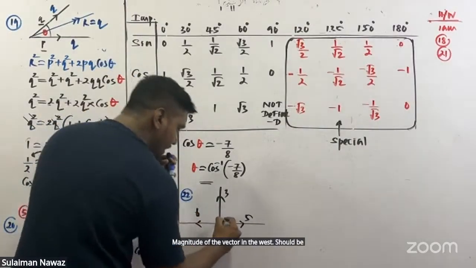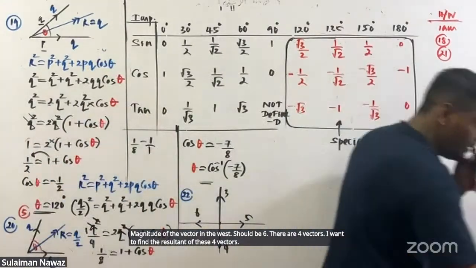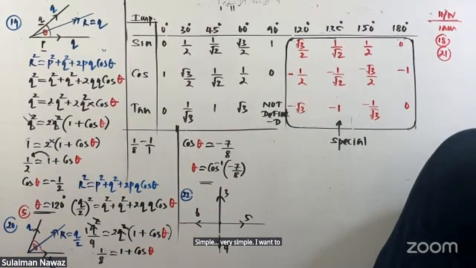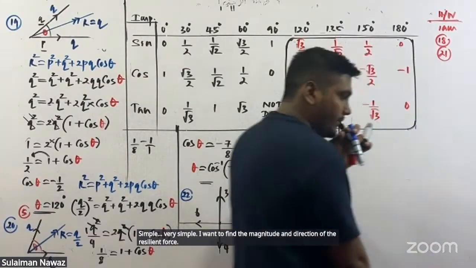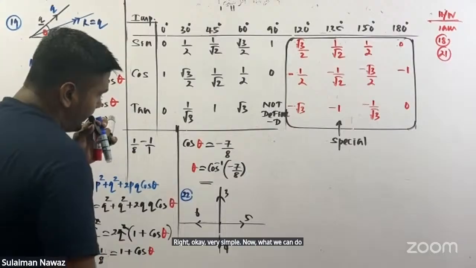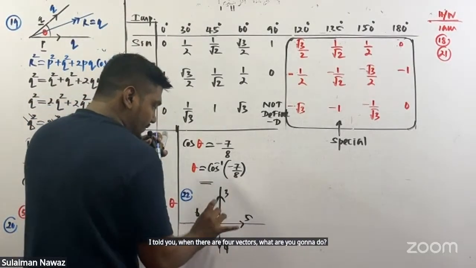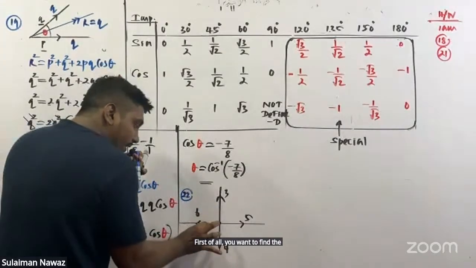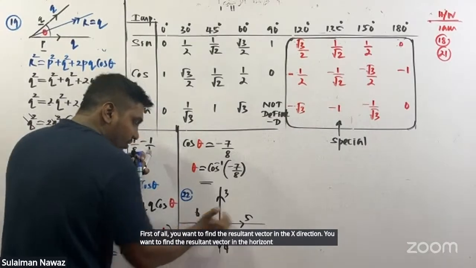There are 4 vectors. I want to find the resultant of these 4 vectors. Very simple. I want to find the magnitude and direction of the resultant force. When there are 4 vectors, first of all you want to find the resultant vector in the x direction, in the horizontal direction.